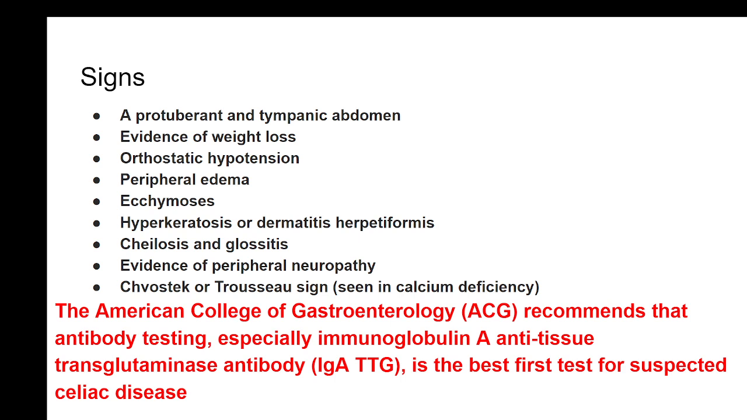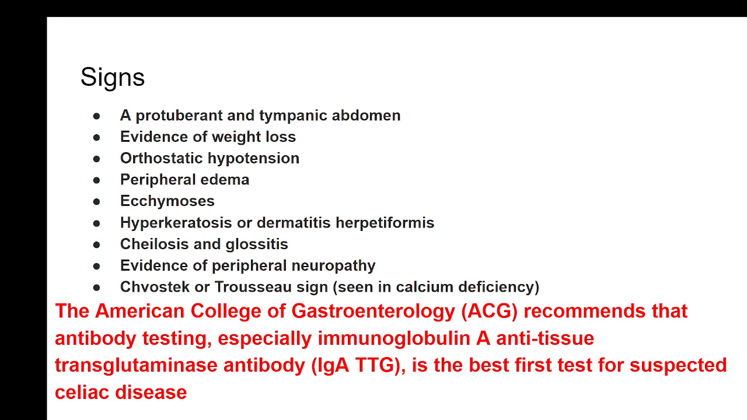The other clinical signs are that the patient may have a protuberant tympanic abdomen, the abdomen may be distended and there will always be gaseous distension, weight loss, and orthostatic hypotension could also be present. Orthostatic hypotension means the range of pressure changes in the erect and lying down posture is more than 10 millimeters of mercury. Peripheral edema, also ecchymosis, that is skin lesions, hyperkeratosis, cheilosis and glossitis. The tongue and the lips may have changes, and peripheral neuropathy. These are all the common clinical symptoms in all malabsorption conditions.